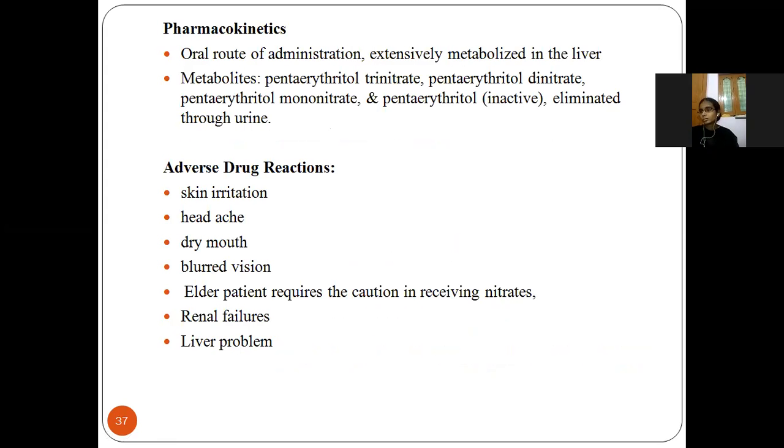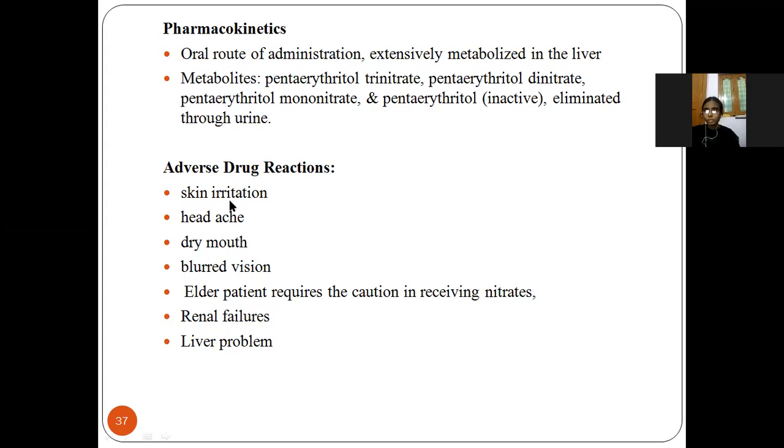So pharmacokinetics: it is given by the oral route of administration and it is metabolized in the liver. The metabolites are pentaerythritol trinitrate, pentaerythritol dinitrate and mononitrate. So it is finally eliminated through urine.